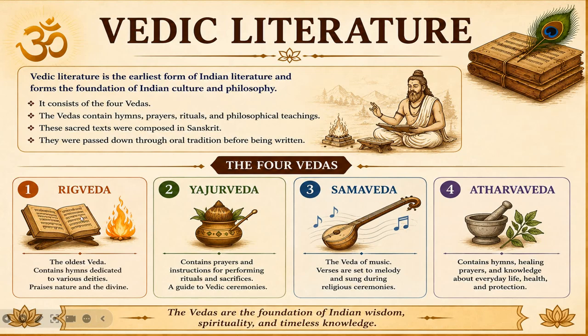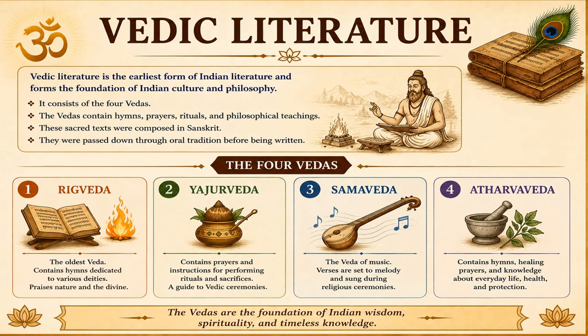the Atharva Veda. Rig Veda is one of the oldest Vedas and contains hymns dedicated to various deities. Yajurveda provides the prayers and instructions for performing religious rituals and sacrifices. Then comes the Samaveda, which is known as the Veda of music, which arranges hymns for melodious chanting during religious ceremonies. And last is the Atharva Veda, which includes hymns, healing prayers, and practical knowledge related to health and everyday life.